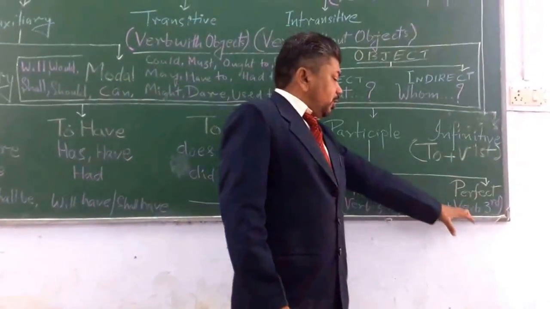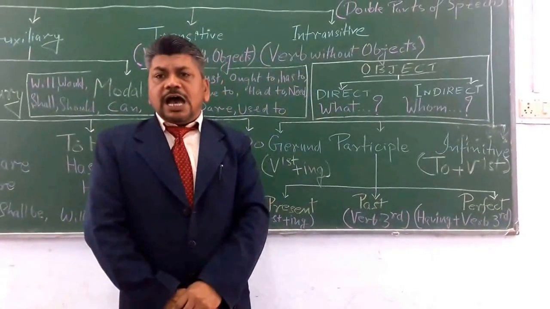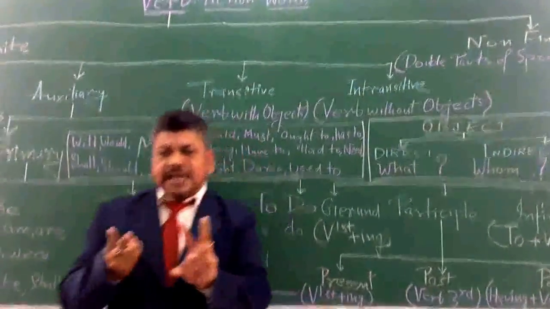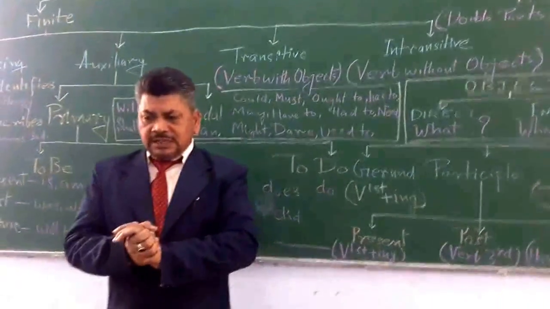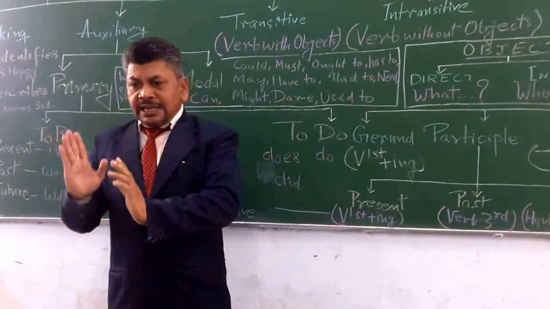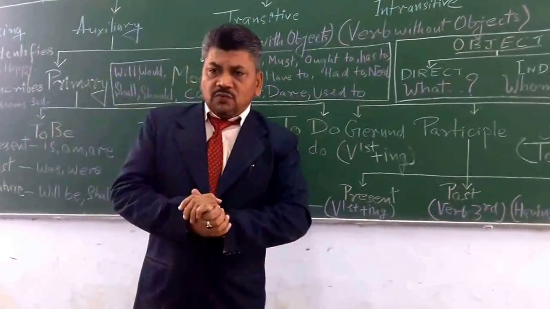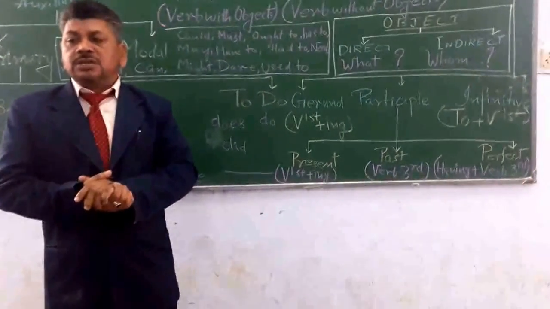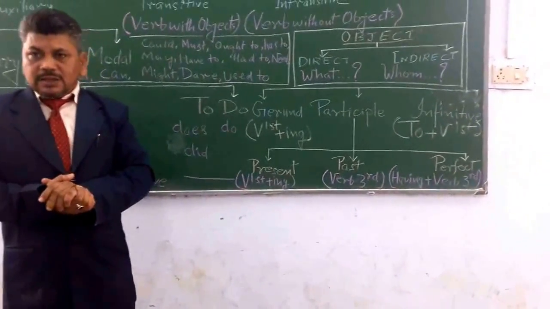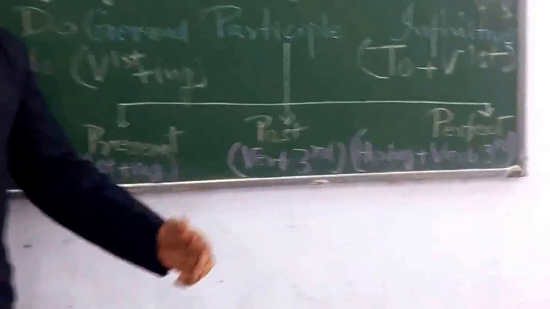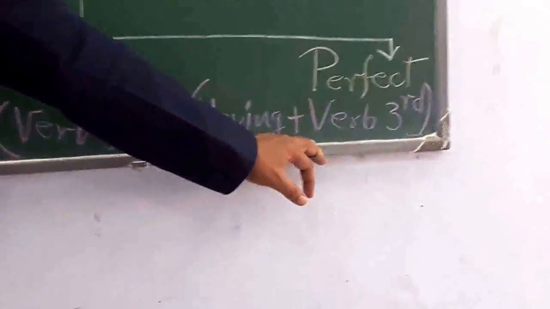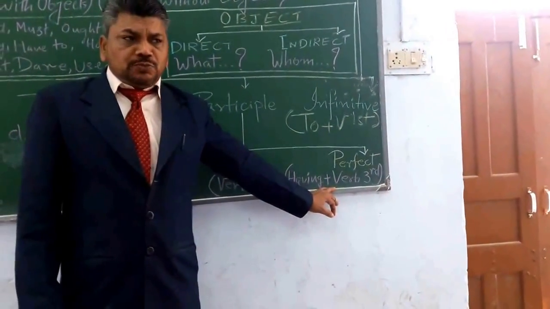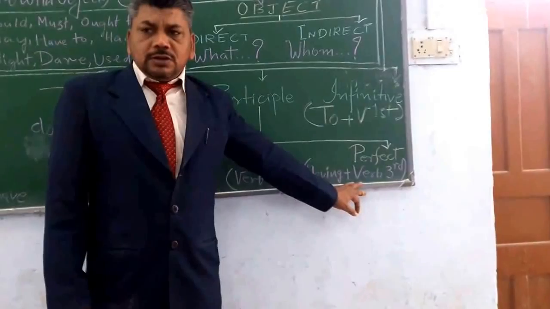When we talk about perfect participle, it becomes having plus third form of the verb. It indicates two actions in a given sentence, where one is completed and then the second one begins. For example, having finished their assignment, students went to sleep. Having attended the lecture, the student went home. This is where perfect participle comes.